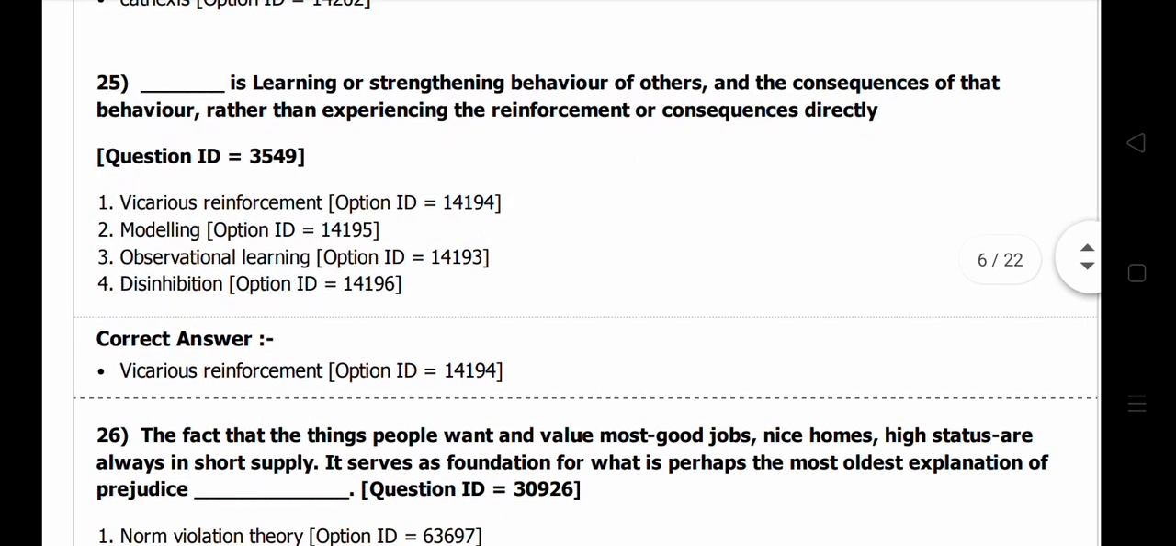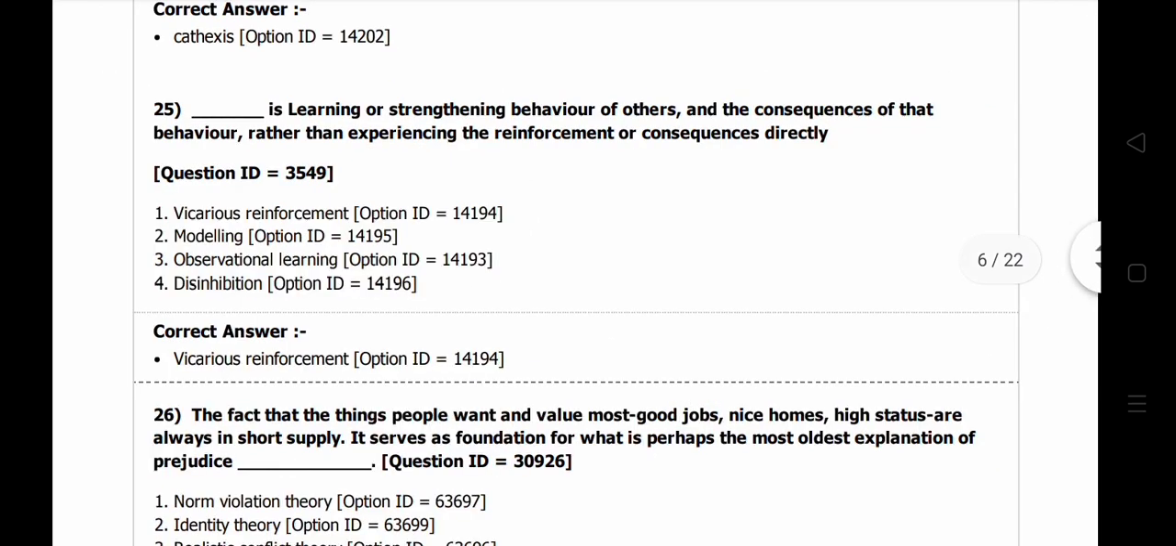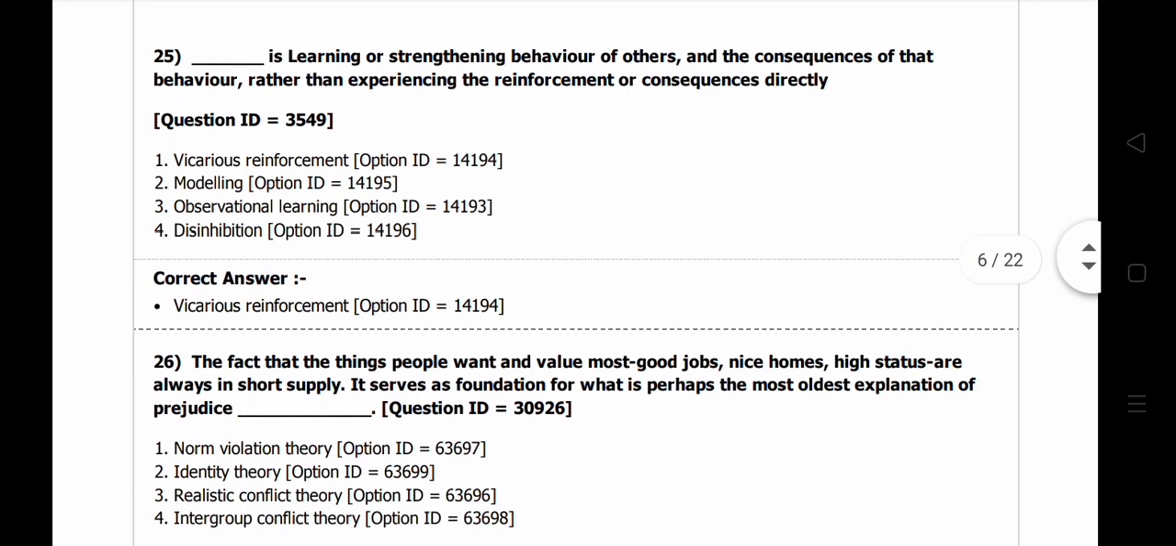So question number 25. Dash is learning or strengthening behavior by observing others and the consequences of that behavior, rather than experiencing reinforcement or consequences directly. So this is called vicarious learning or observational learning, a concept given by Albert Bandura. It is also called modeling. There is no direct reinforcement technique like operant conditioning or classical conditioning. We generally observe. It is cognition-based learning. We observe other people, and consciously or unconsciously, in an implicit way, learning occurs. This is called observational learning.